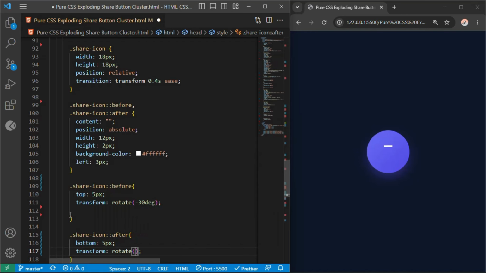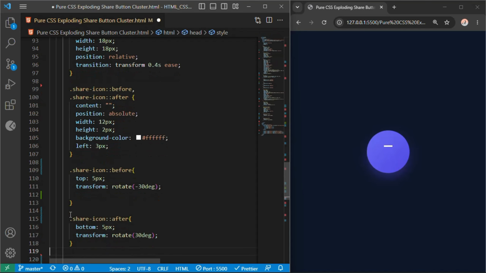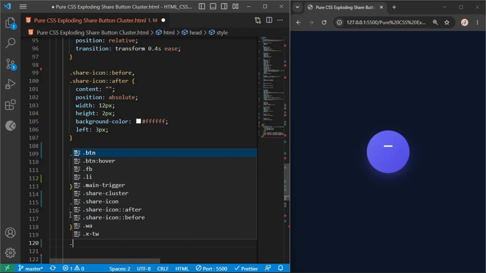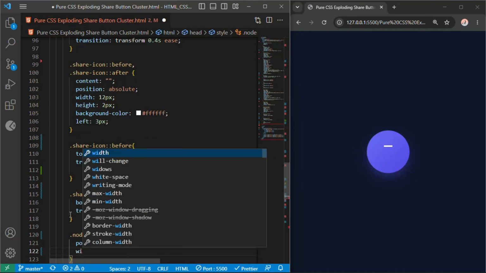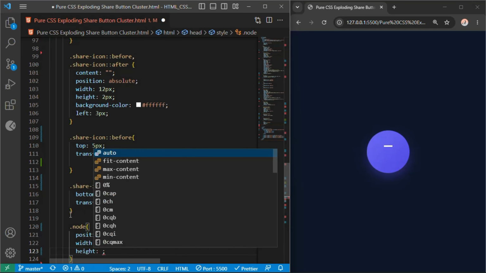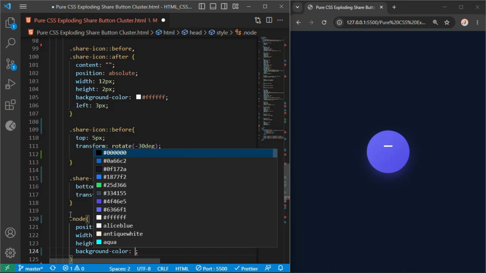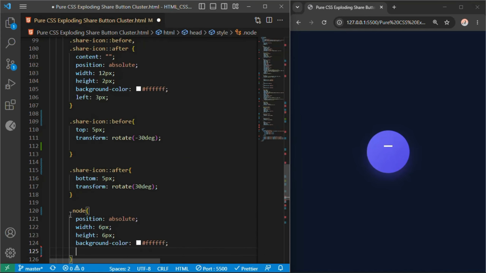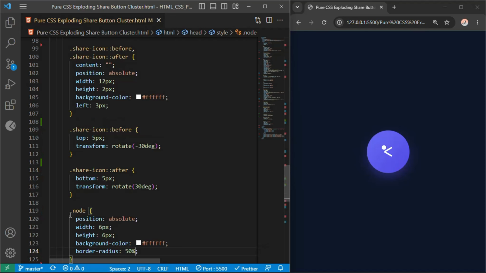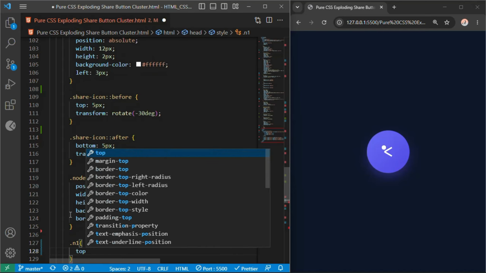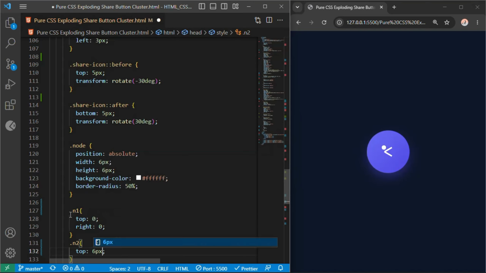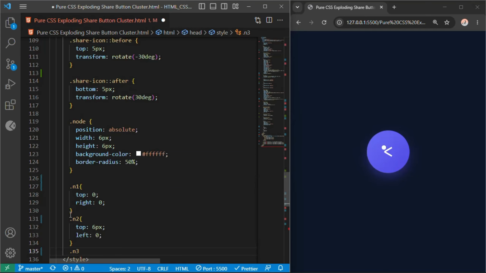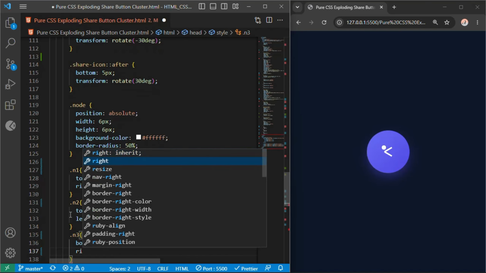Transform rotate 30 degrees. Let's format our 3 icon layout dots using .node. We write position absolute, width 6 pixels, height 6 pixels, background color #FFFFFF, and border radius 50%. We place our dots into precise corners using .n1 top 0, right 0, .n2 top 6 pixels, left 0, and .n3 bottom 0, right 0.